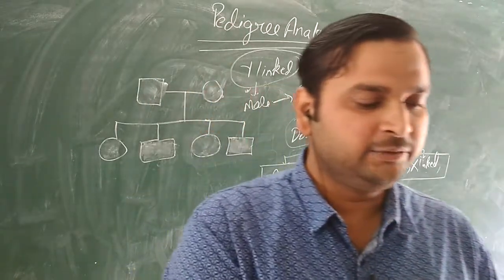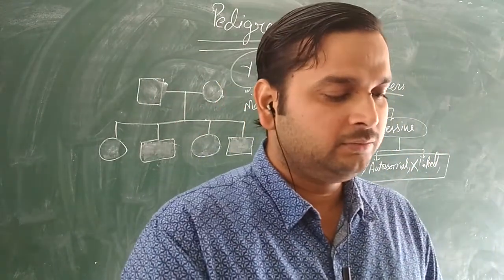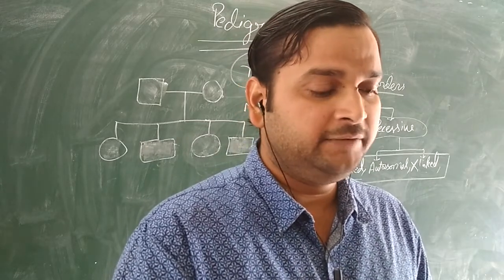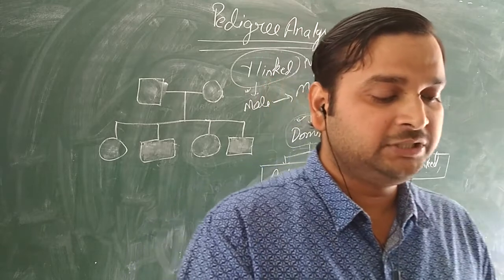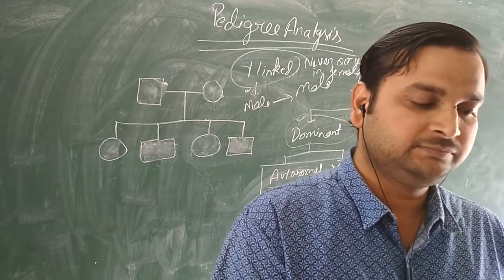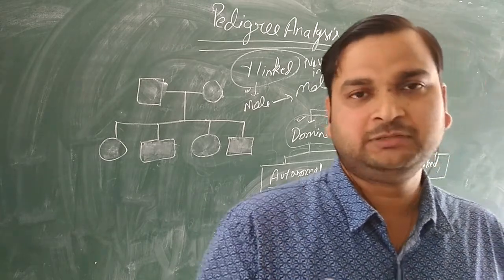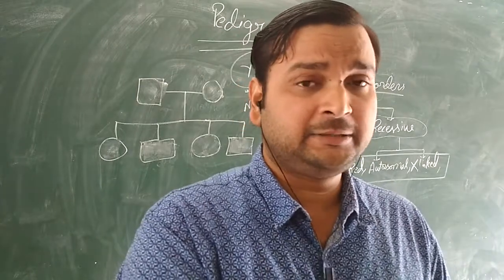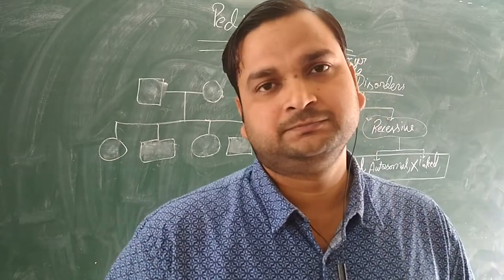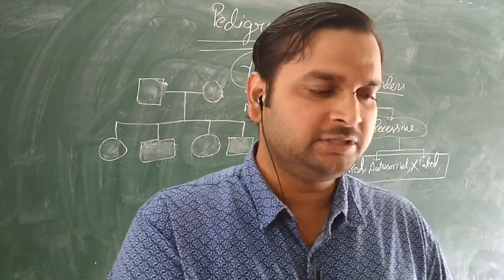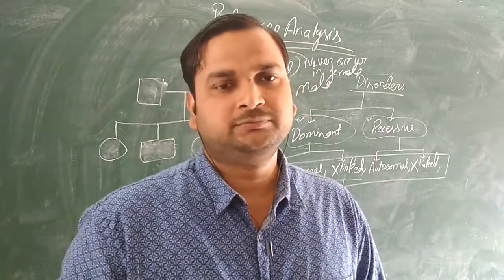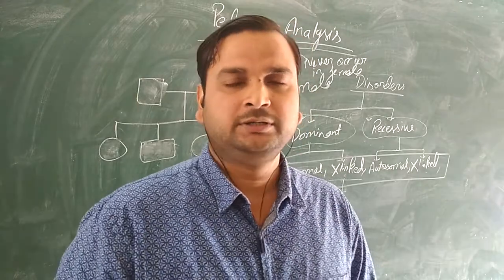First one. Second, you can see B1. You can see both the parents are normal. Male and female both are normal. But in the progeny, you can see one son and one daughter are affected. Okay. There is equal expression of the disease in male and female, and there is skipping of generation. Therefore, this disorder will be autosomal recessive. So very simple. It is a very simple trick. Okay, just by seeing the pedigree, we can tell the disorder. So hope these two examples also should be clear to you.